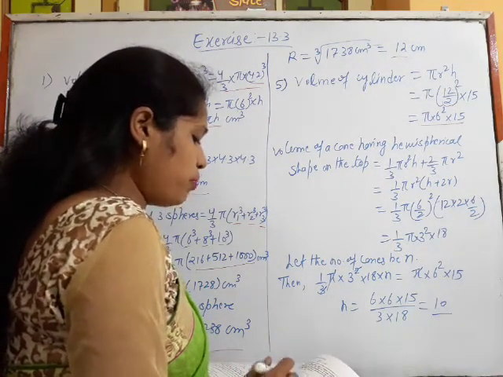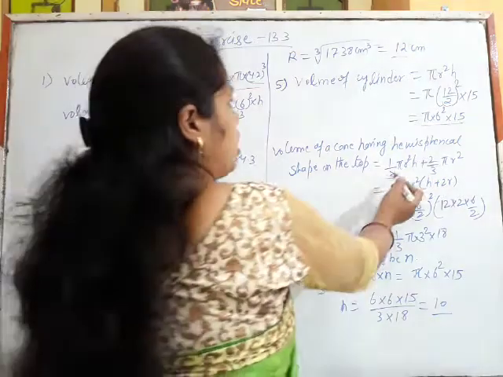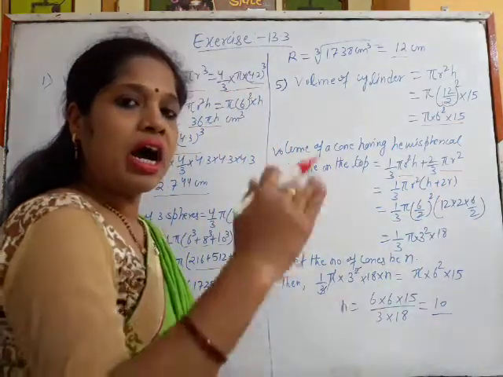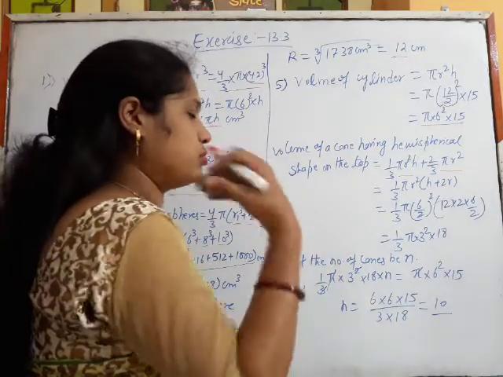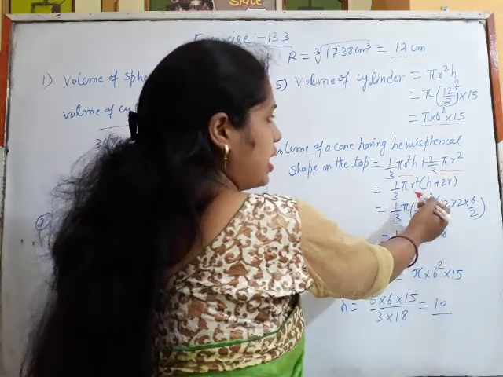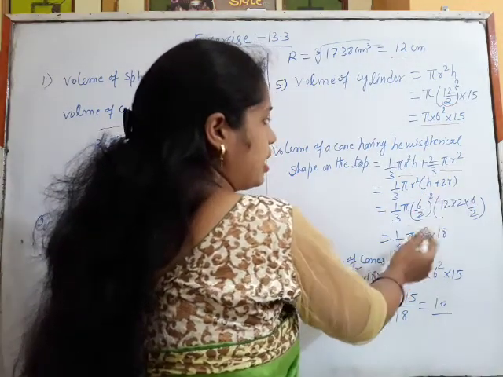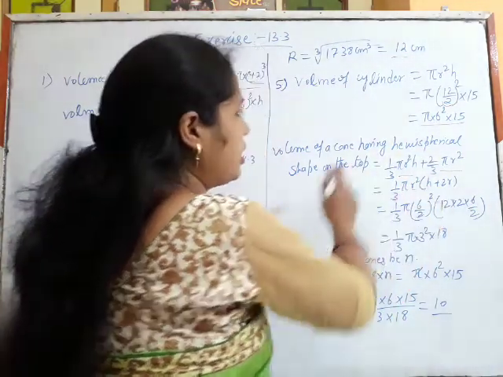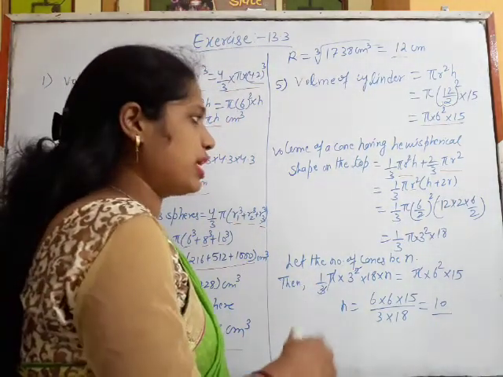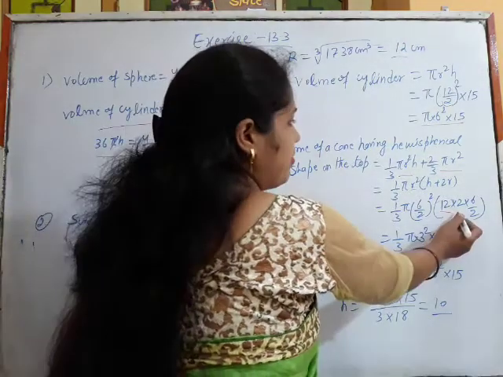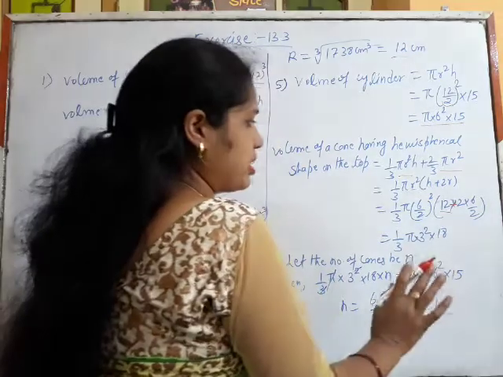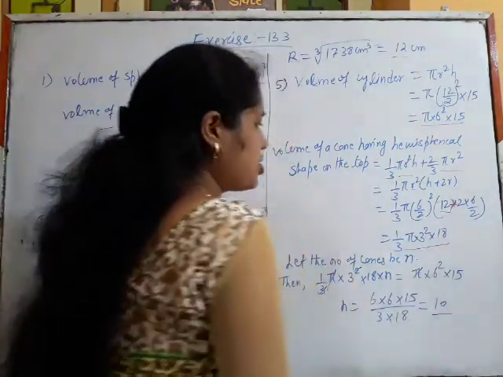And the volume of the cone with the hemispherical top is the volume of the cone plus the volume of the hemisphere, which is half of the volume of a sphere. So this is 1 upon 3 pi r square outside and h plus 2r inside. The radius of the cone is 6 by 2. Diameter is given as 6, so the radius will be 6 upon 2. Height is given as 12, plus 2 into 6 upon 2, which is the radius. So after calculating, this much we have got.